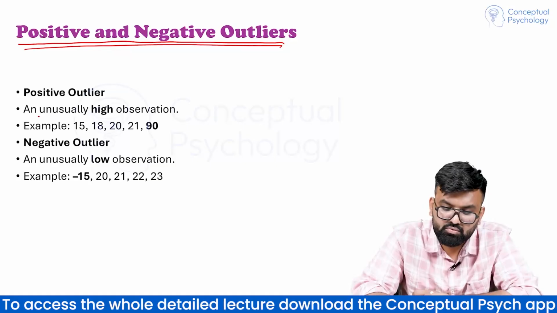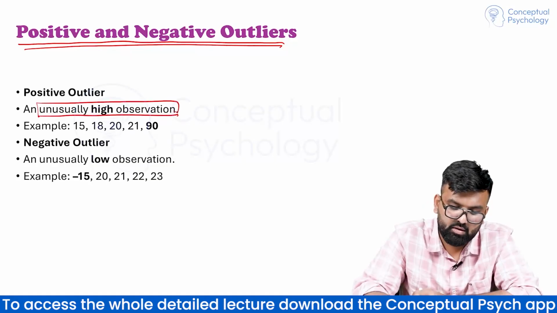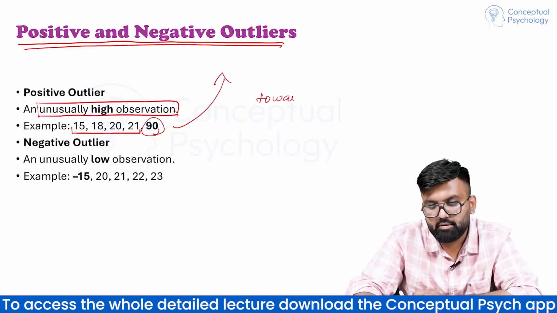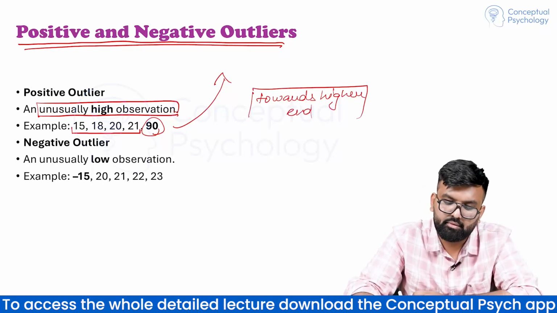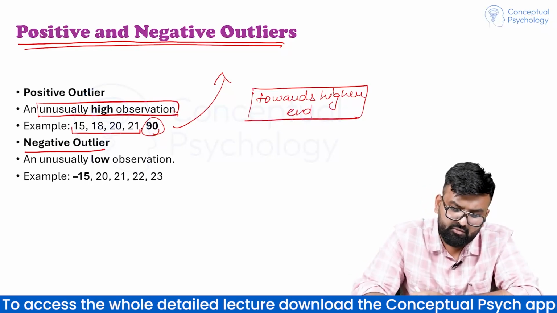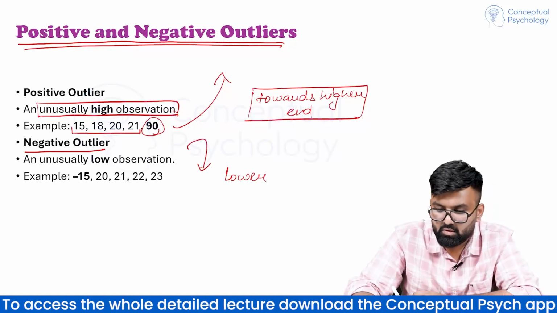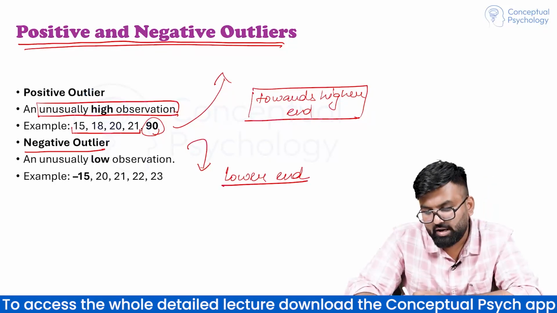Positive जो है unusually high observation, 15, 18, 20, 21, 90. So it is positive outlier towards higher end. Negative outlier is unusually low. हम lower end की तरफ है.